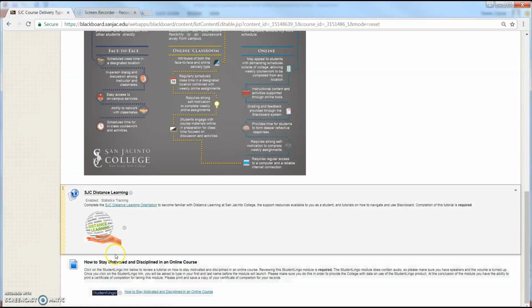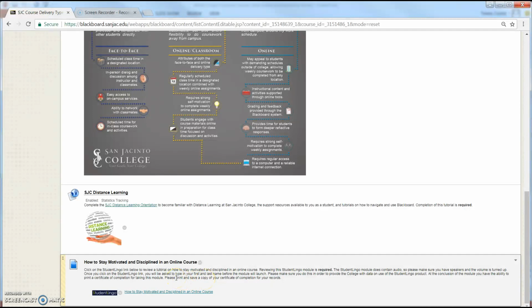Once you click on that, I have already done it, so it simply gives this OK. Once you go to how to stay motivated in an online course, it is going to bring you to a training. When you are done with the training, as you can read down here, at the conclusion of the module, you will have the ability to print the certificate. You are going to say print, and at that point, it's going to give you the chance to save a copy as a PDF, and you are going to save that copy.